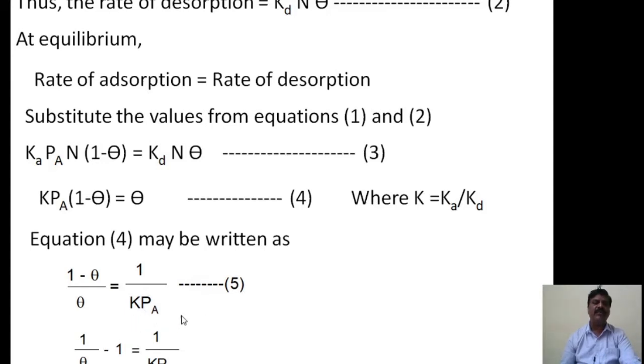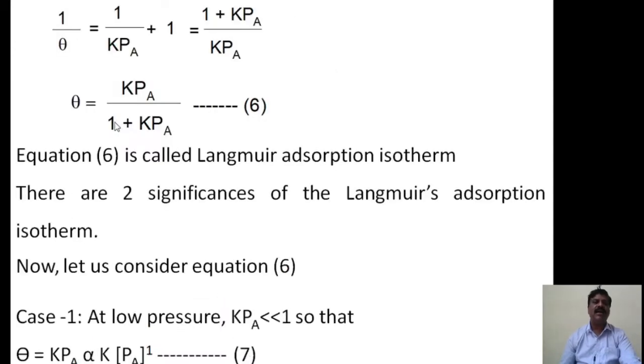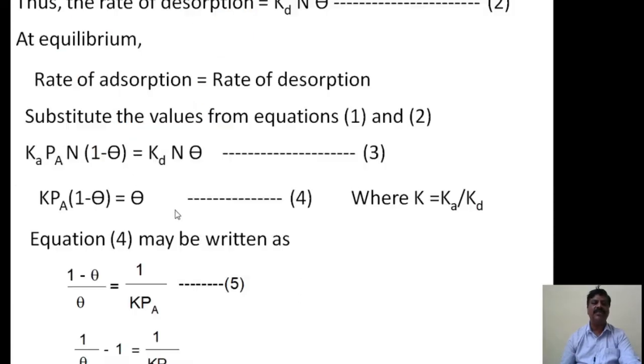Then again we have to make a separation. Theta is the LCM, therefore we can write 1 by theta minus theta by theta, where theta by theta gets cancelled, therefore it will become 1 by theta minus 1, equal to 1 divided by K into Pa. Then further we have to transfer that 1 to that side.